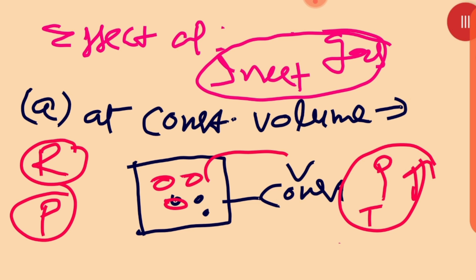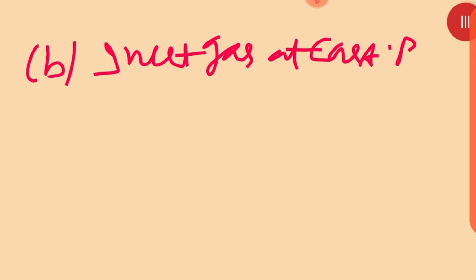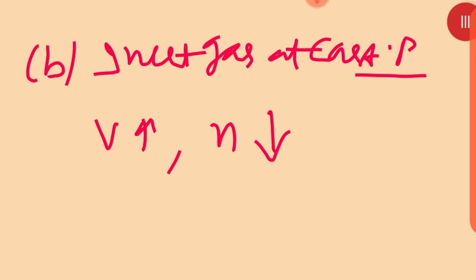Okay, then after that we have this B part. In the B part we have to add inert gas at constant pressure. So whenever inert gas is added at constant pressure, then the volume of the mixture is going to be increased. As a result, the number of moles per unit volume is going to be decreased.